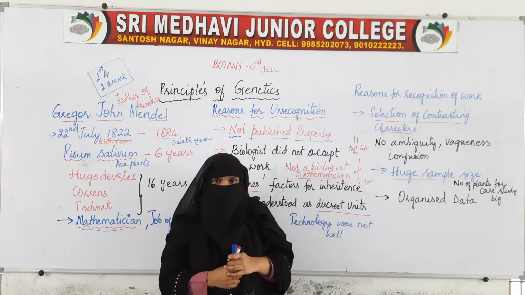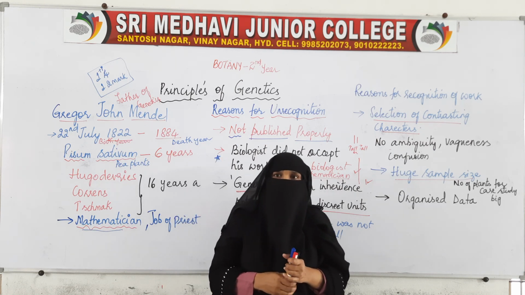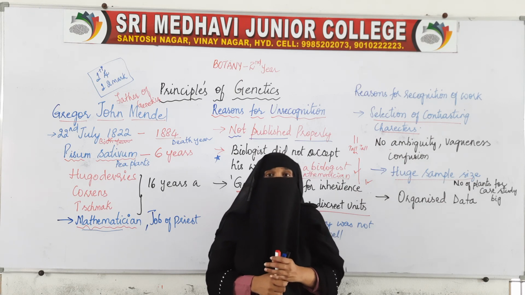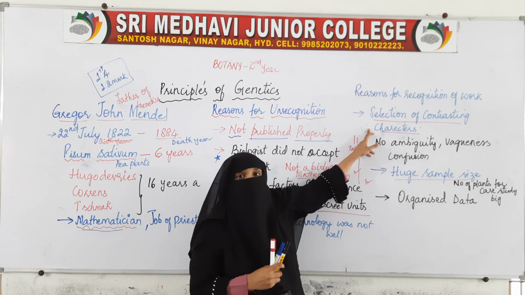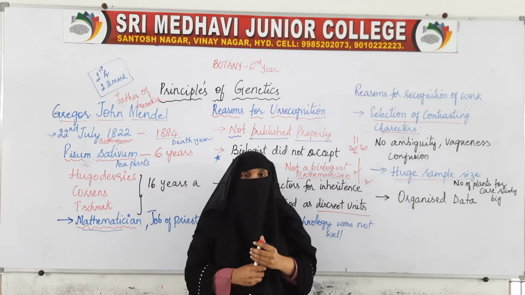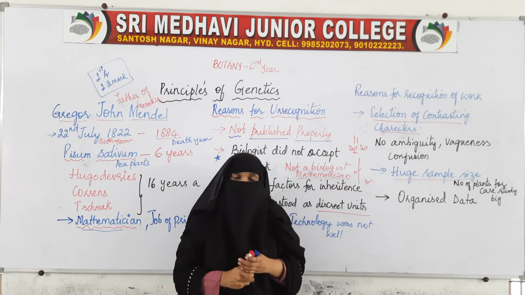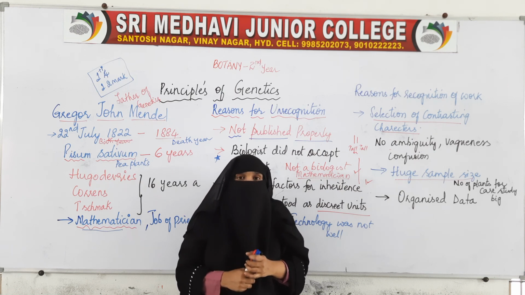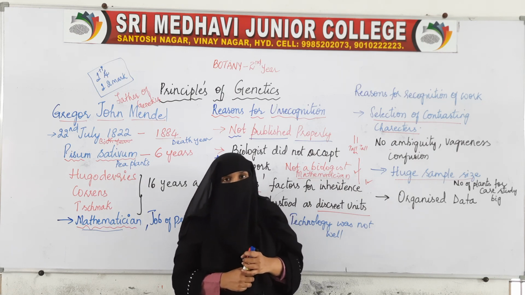In the next class, we'll start with what are the different characters. We said that Mendel selected contrasting characters. What are the different characters which he selected? Why did he select pea plant? We'll see all those things.